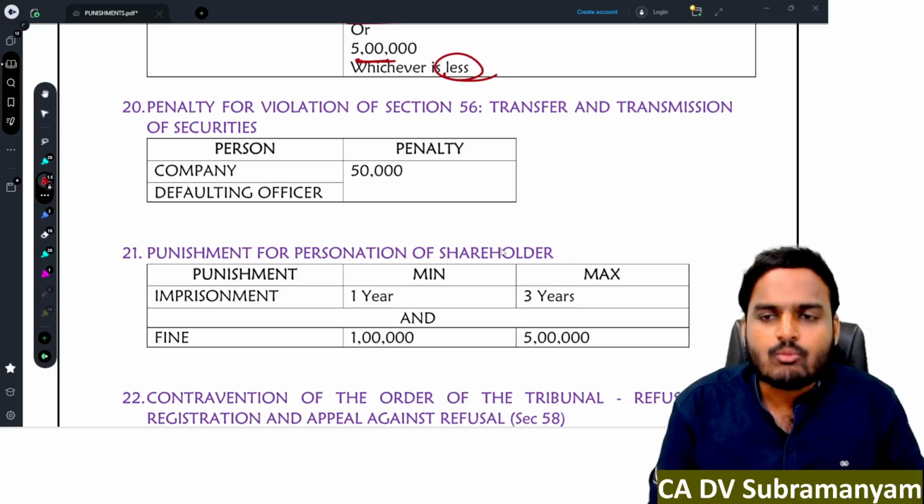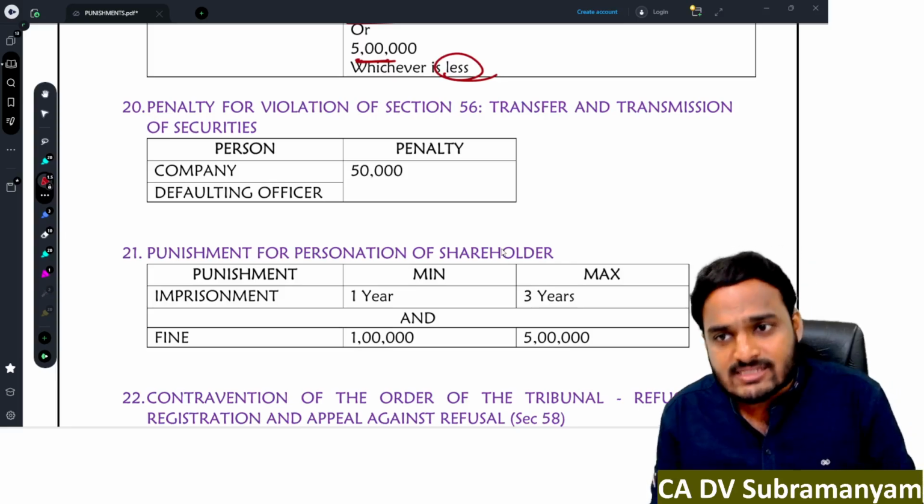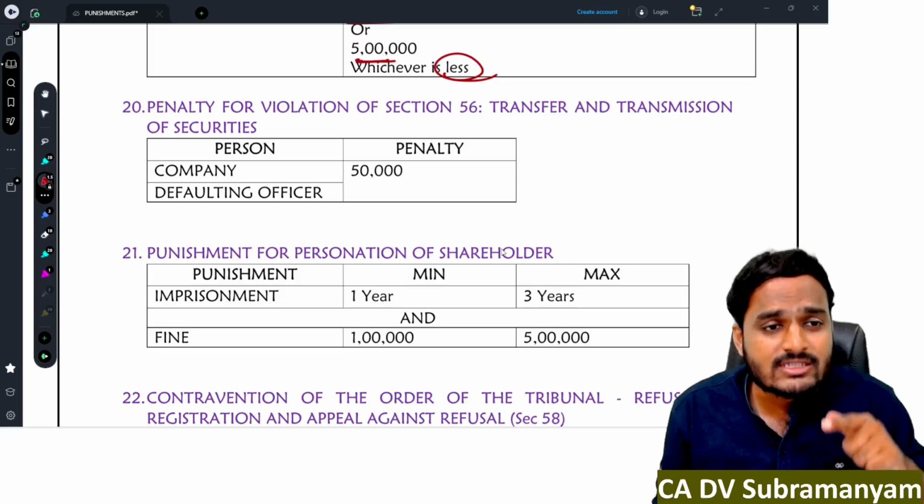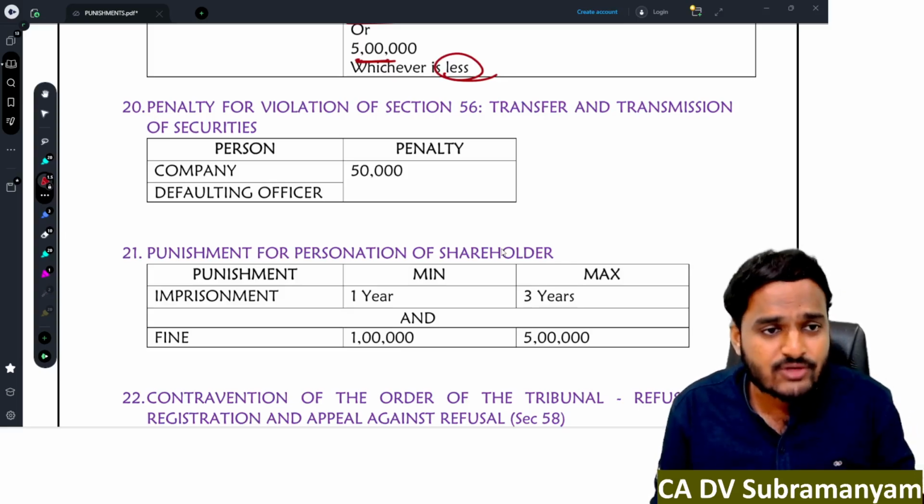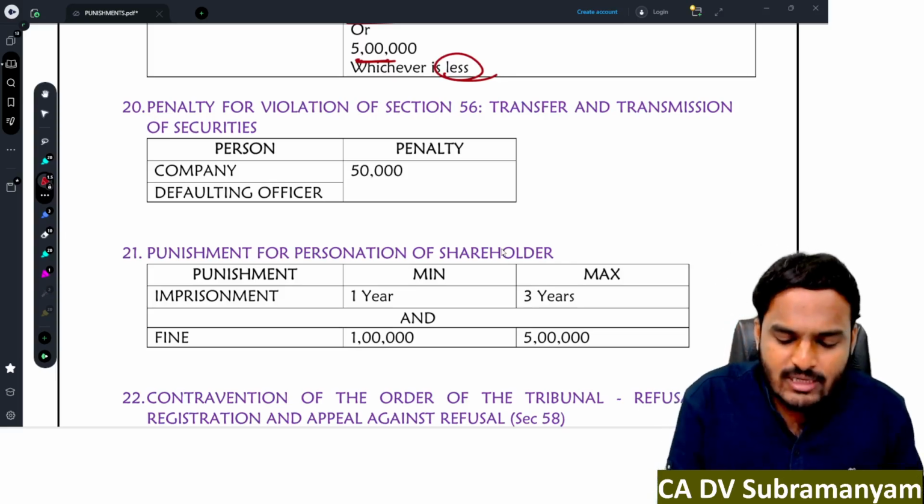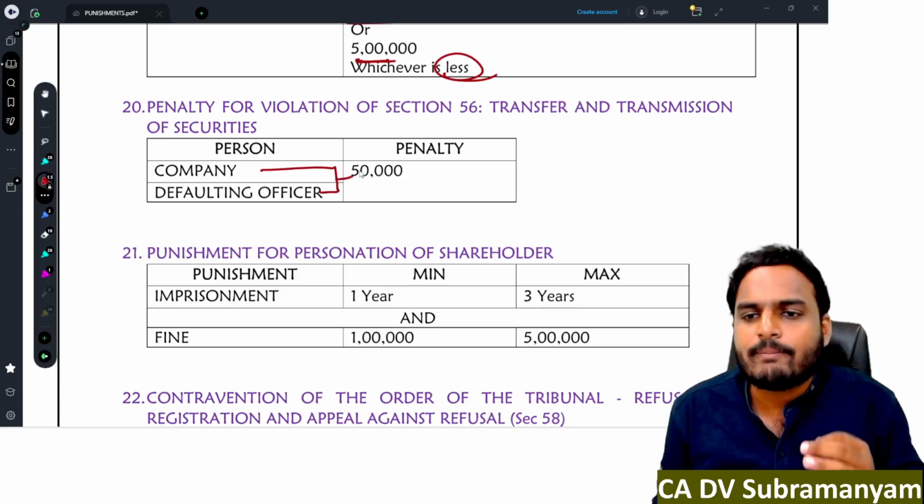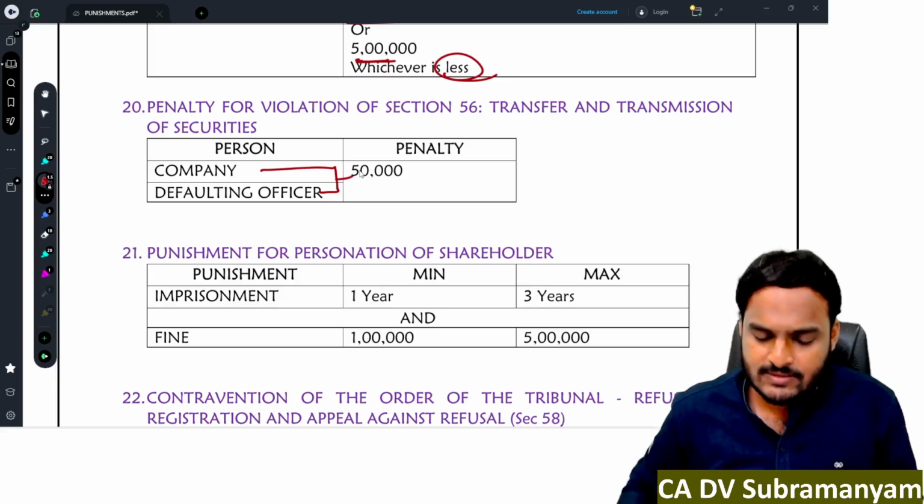Yes or no? And moreover, whenever the company receives a share transfer deed and share certificate, it is the duty of the company to register the transfer and issue the share certificate in the name of the transferee. Contravening these provisions, the company and defaulting officer will get a penalty. They are liable to pay a penalty of 50,000 rupees.